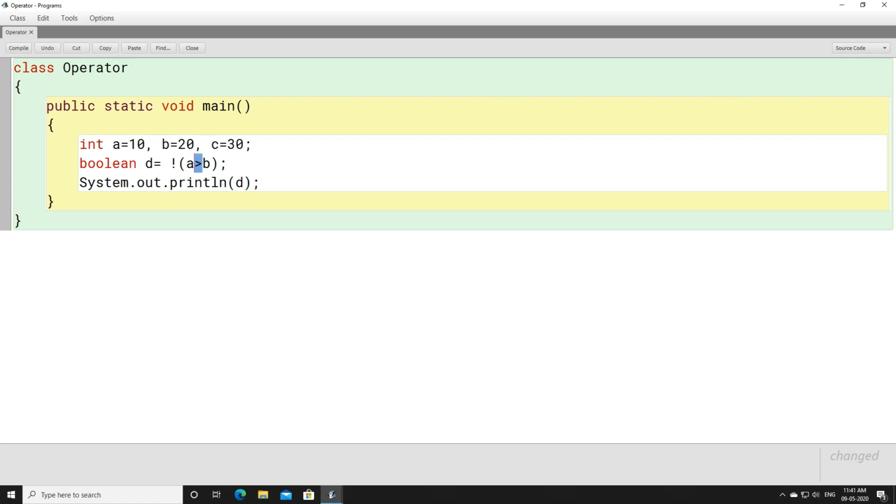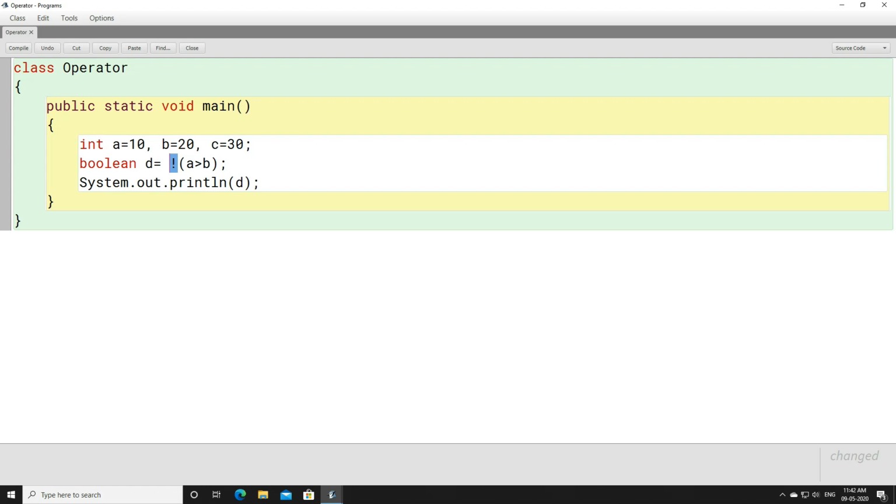The reason is, you can look here, we have used a greater than sign in between A and B. A is one operand, B is another operand, and we have used the greater than sign in between A and B. Whatever final value you get, in front of that the NOT sign is used.